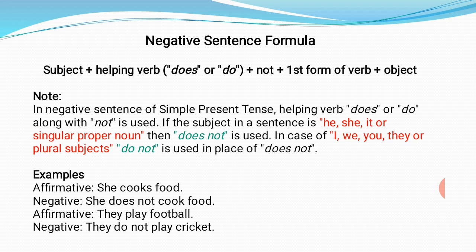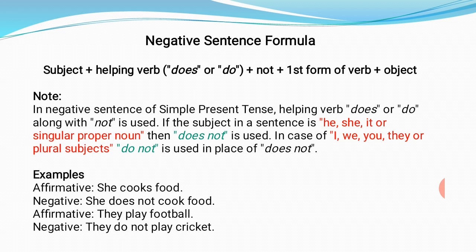is added. Do you remember in the previous slide we discussed that if the subject is he, she, it, or singular proper noun, then we used to add s or es with the verb. In case of I, you, we, they, we use do not instead of does not.